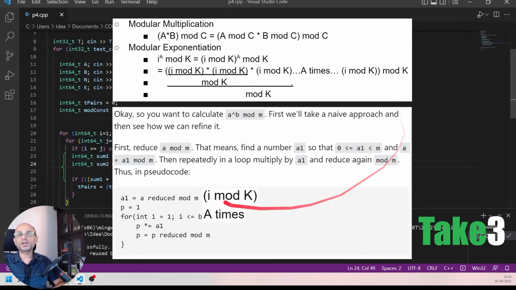If you convert this into an algorithm, let's say a1 is this i mod k. Once we calculate a1, we multiply a1 into the result, which is initialized to 1, and then we reduce the result by mod k. We loop through this b times, which here for i to the power a is a times, because this code is a power b mod m taken from the Stack Overflow page.